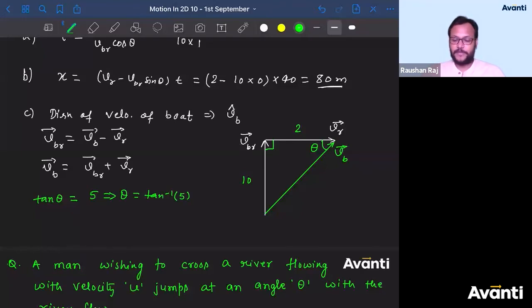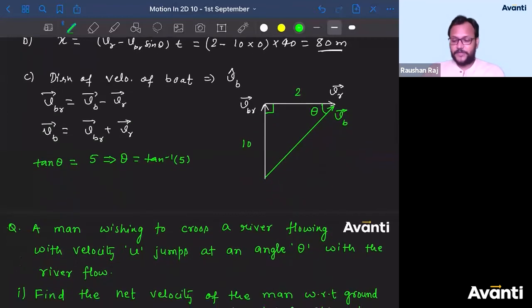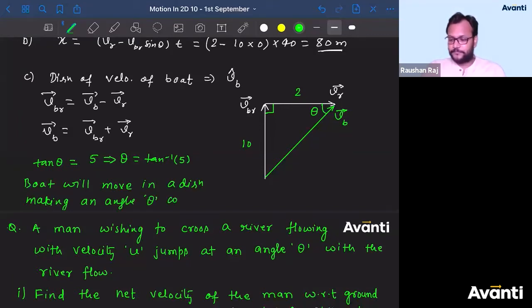Theta is tan inverse 5. So what will I write as the direction? So the boat will move in a direction making an angle theta with the flow of river.